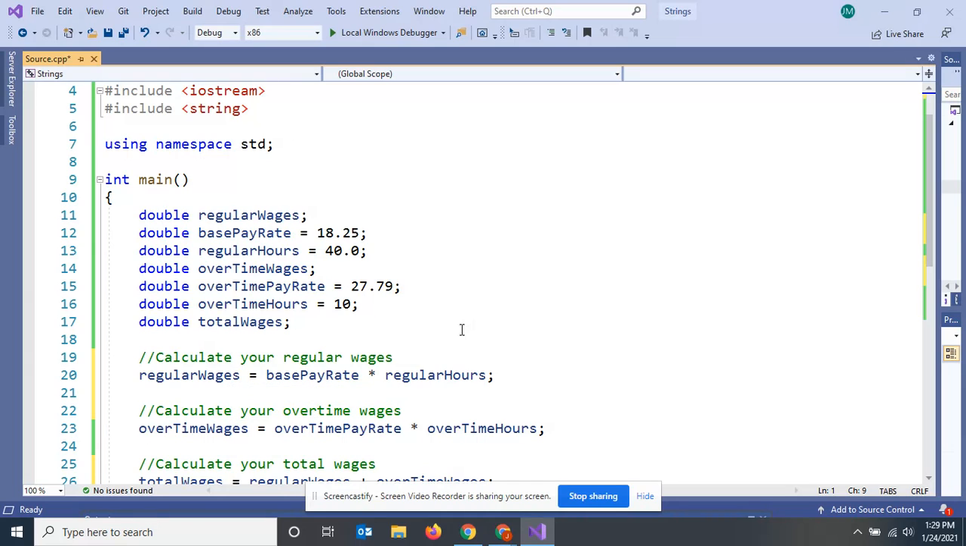I want y'all to pay attention here to the proper use of comments. Right above this, I put two slashes, then "calculate your regular wages." This will not show up in the program.